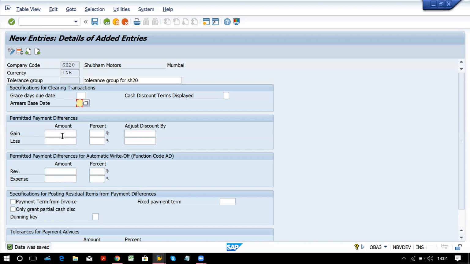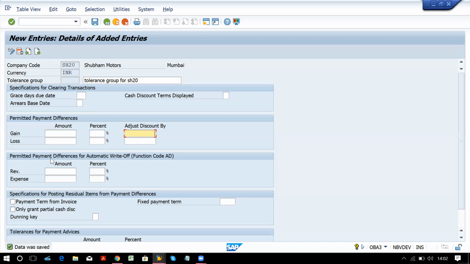You can save it in amounts, and in percentage it will be on the sales and purchase amount. This is for discount. For a particular customer or vendor, if you want to allocate some limit, you can assign how much that limit should be over here.